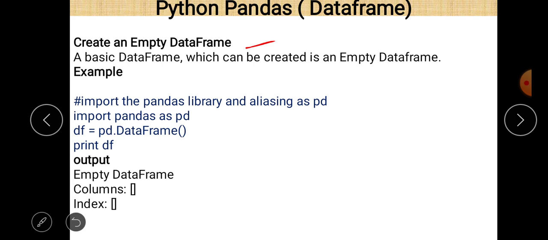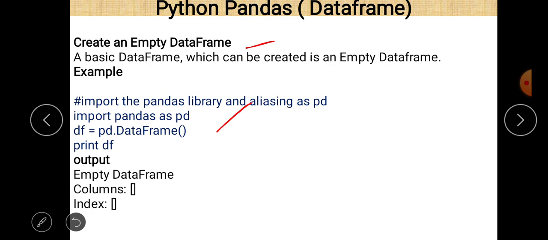In series we also discussed how to create an empty series, and in this lecture we are just going to discuss how to create an empty data frame. So first of all, you should know how to create an empty data frame. The first line is import pandas as pd.